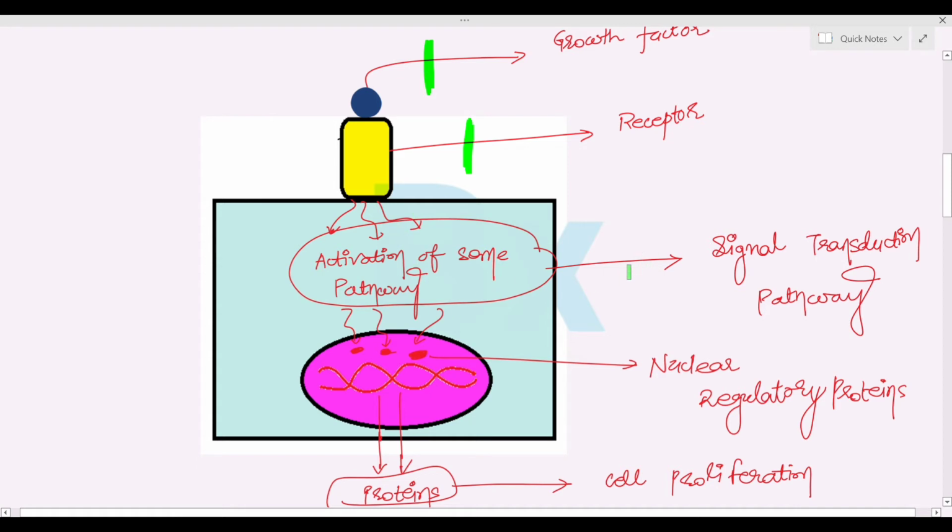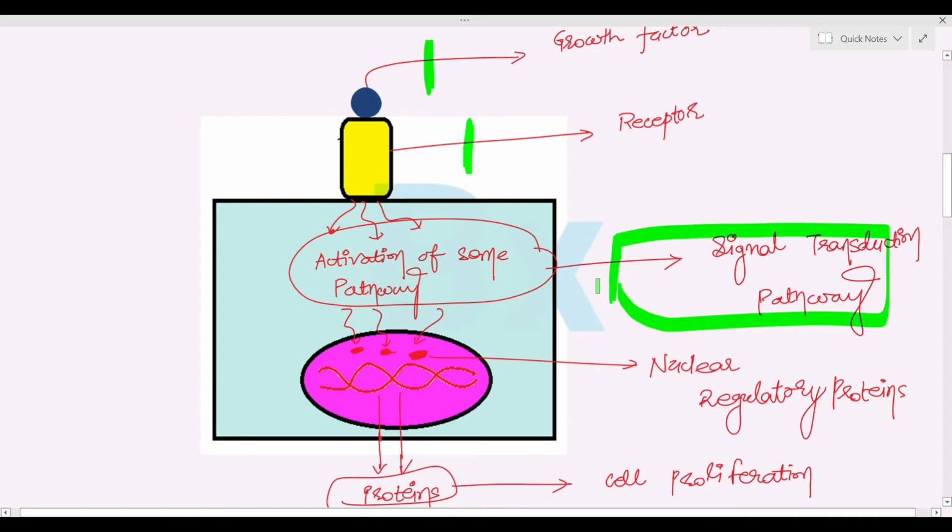Third thing, if there is amplification of the signal transduction pathway, then it also leads to cancer.